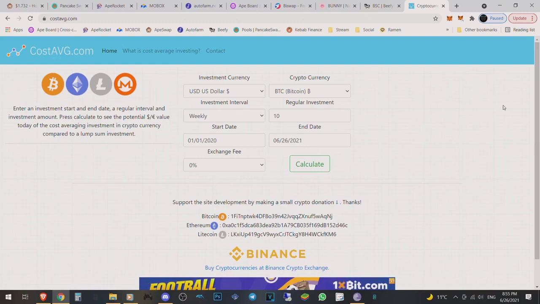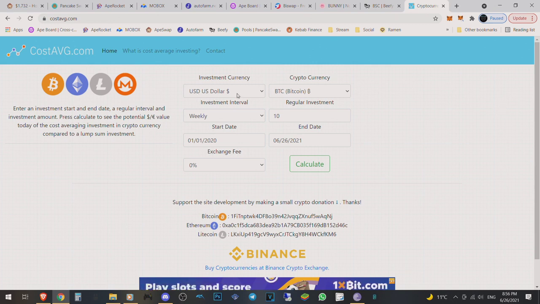My name is Manzi Games, and today we're going to talk about dollar cost averaging, the strength and the power of how it works. I'm on a website right now called costavg.com. This is how you can see if you invested in the past, how it would work up until this point. So I just want to show you guys the greatness of this here.